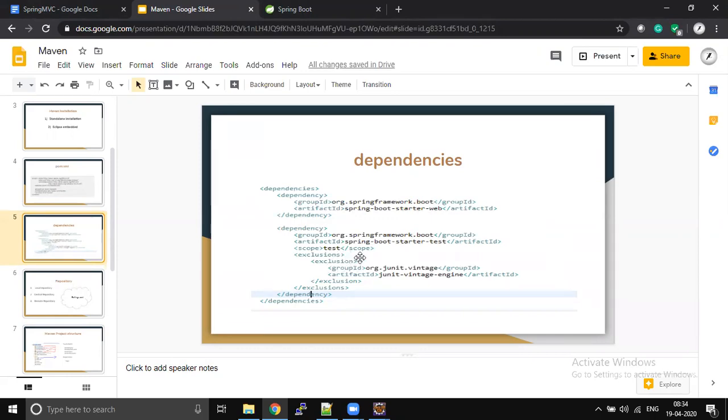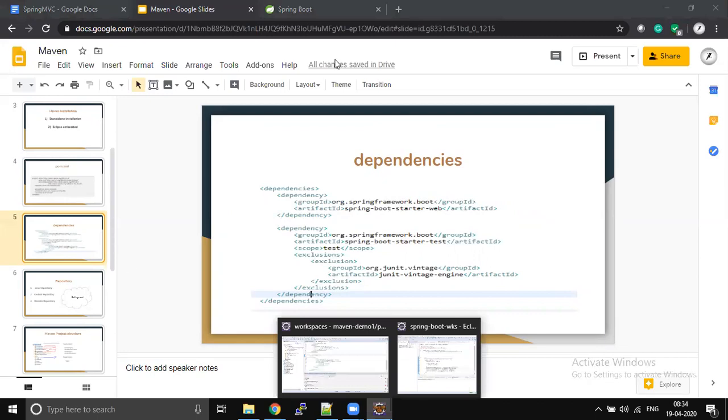For now, you can ignore what this exclusion is going to do. Whatever dependencies you want to use can be defined inside the dependencies tag. Dependencies will have multiple dependency tags, and each dependency is nothing but one jar.